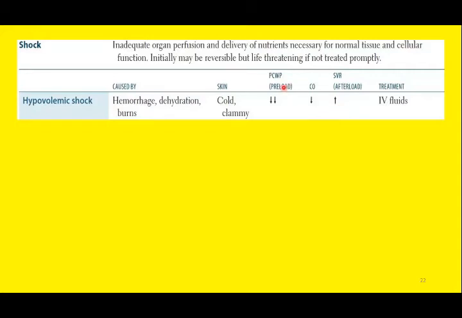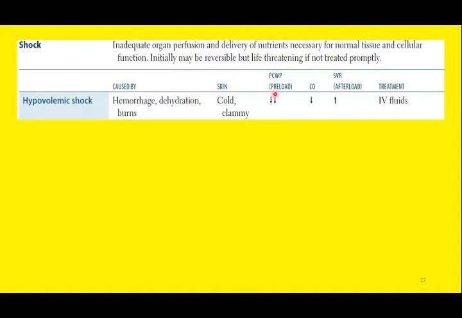The other term is the pulmonary capillary wedge pressure. Pulmonary capillary wedge pressure is the pressure inside the pulmonary capillaries, and this pressure is indicative of the pressure inside the left atrium. Just like CVP or JVP is the indicator for the pressure inside the right atrium, pulmonary capillary wedge pressure is indicative of the pressure inside the left atrium.